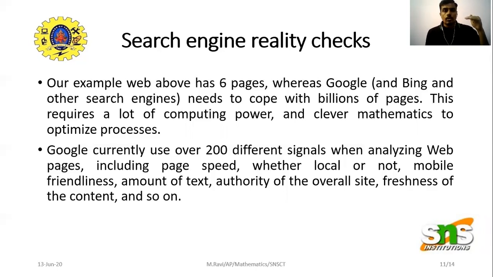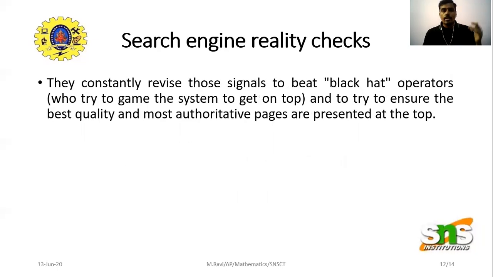Google currently uses 200 different signals for web pages, including page speed, keywords, and so on. They constantly revise those signals to beat black hat operators. What are black hat operators? Those who try to game the system to get on the top. So they keep trying and constantly revising those signals. That's why Google search engine is at the top while searching for anything. Most people search in Google, which is why they prefer Google for searching anything.